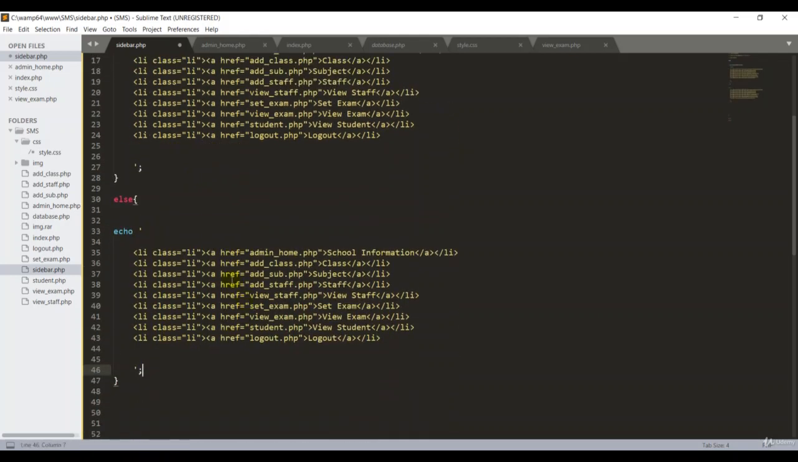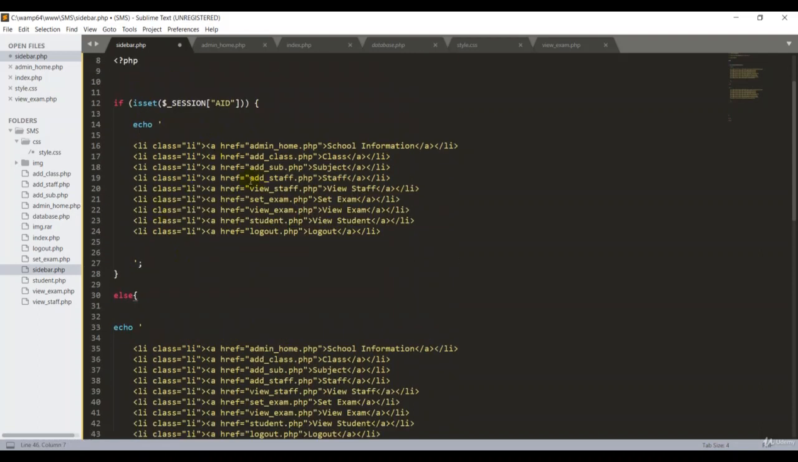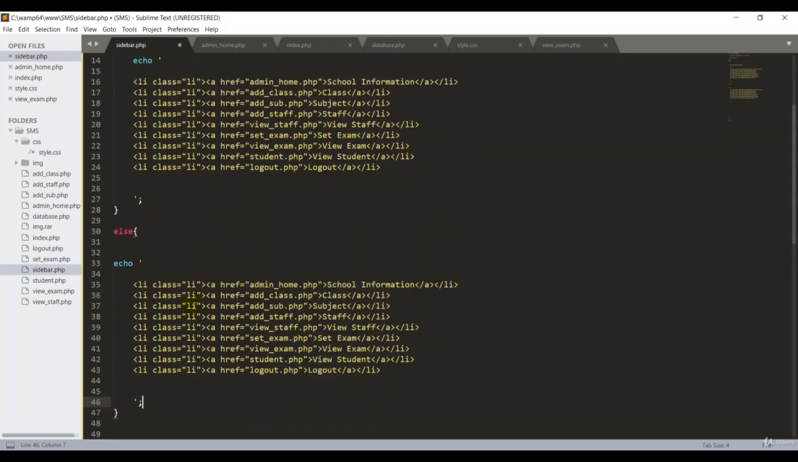So now I want to create a new more list here, because this is for the admin session users, the ones who don't have the AID. So I'm going to create a new list over here, guys. At the moment we don't need to create any new list, because we're going to be creating some more pages in this project.